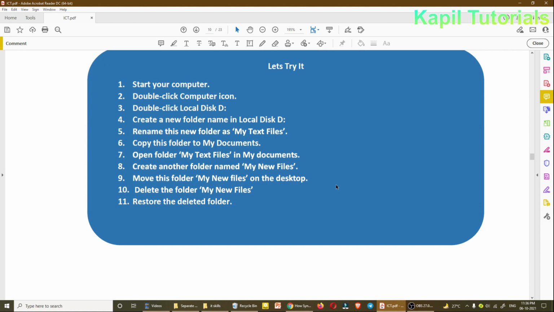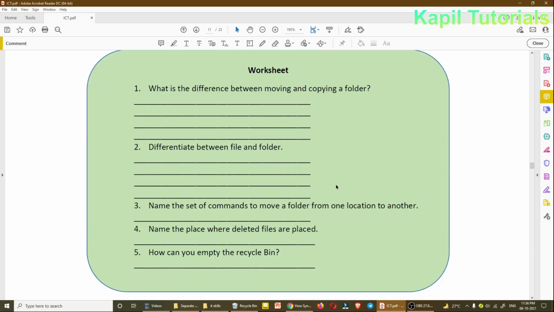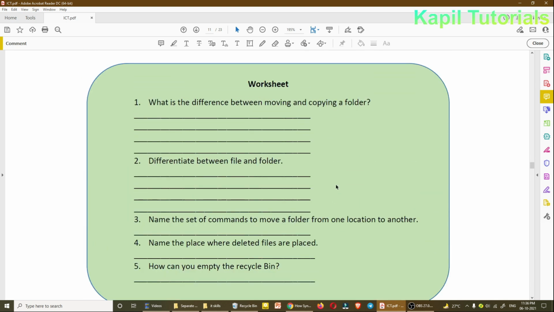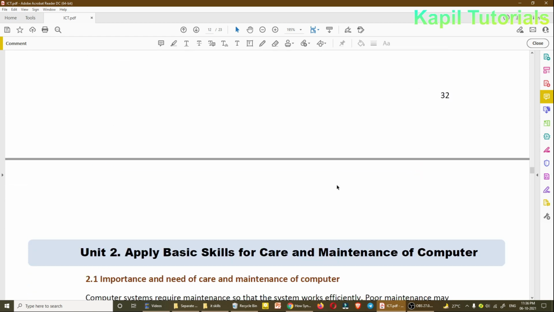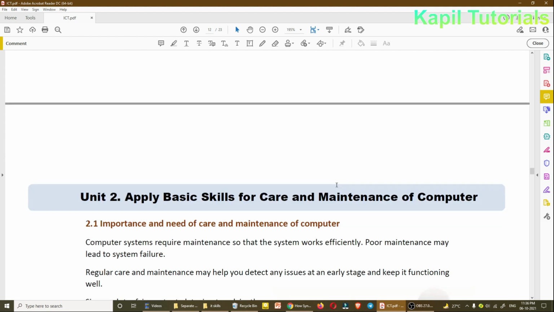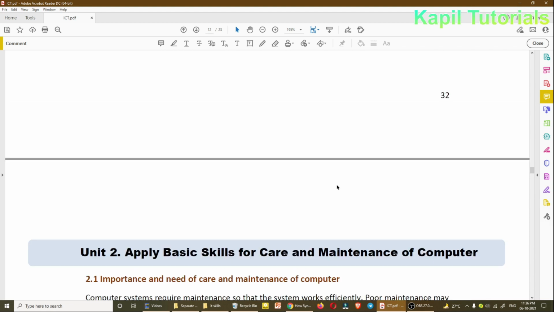So let's try it. You have to try yourself. For discussions, you can just ask me also if any problem is here. So the worksheet and all, you have to try within your group. Still, if any problem, you can ask me. So I'll finish here only. The tutorial is a little lengthy now. This I'll cover in part 2. Apply basic skill for care and maintenance of computer.